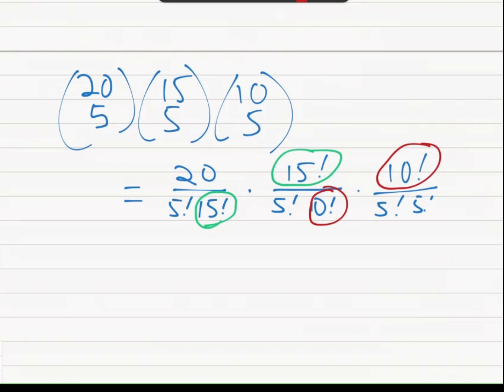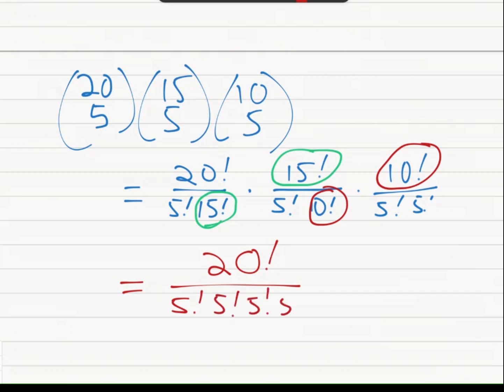So we end up with this final term. So we end up with a 20 factorial. That's the only thing that hasn't canceled in the numerator. And then I have 4 groups of 5. So I have 4 5 factorials in the denominator. And this is the multinomial coefficient 20 choose 5 comma 5 comma 5 comma 5.